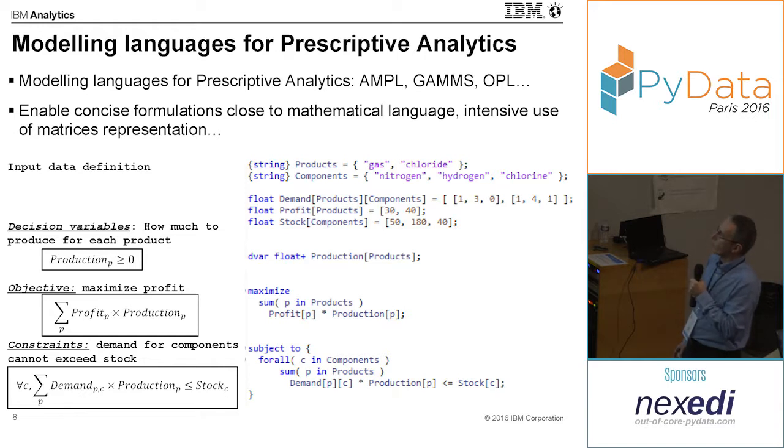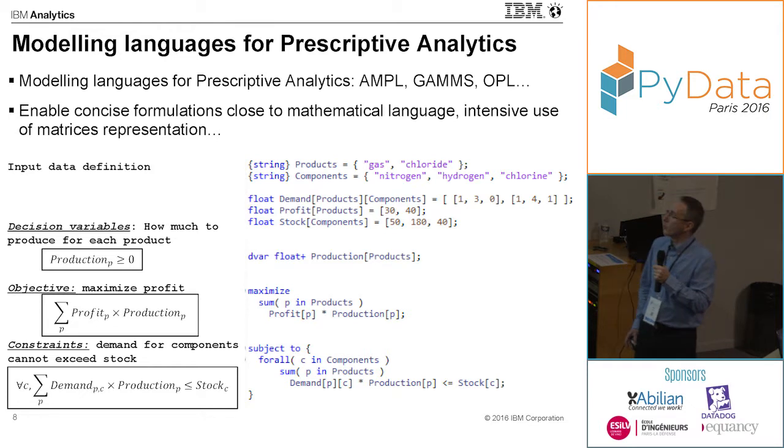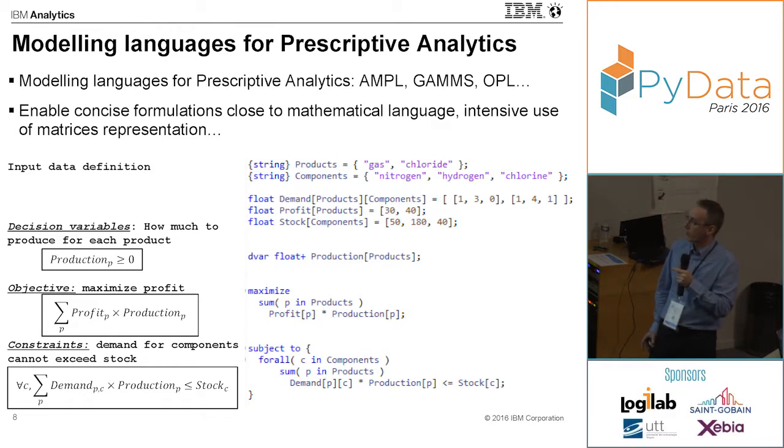We want to produce a couple of products which are made of components. For making one unit of a product, you need a number of units of each ingredient, of each component. Then there is a profit associated to each unit of product that is produced, and you also have a stock for each of the components. So the problem is: how much should you produce of each of those products so as to maximize the profit, subject to the demand for components not exceeding the stocks.